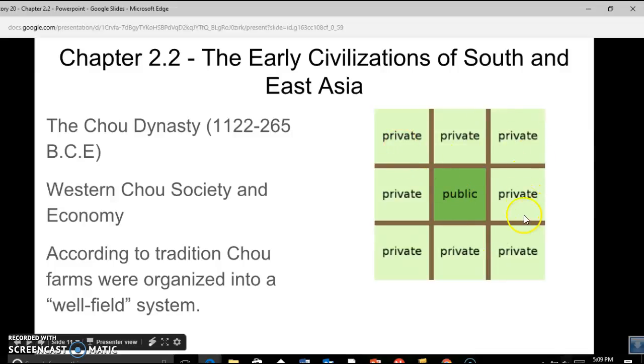It didn't always work out this way, but theoretically there would be 8 plots of land in kind of a tic-tac-toe structure, and in the middle of the 8 there would be a public square with a well that the 8 would share. Like I said, it didn't always work out this way, but much of the land of China had such a land structure during this period.